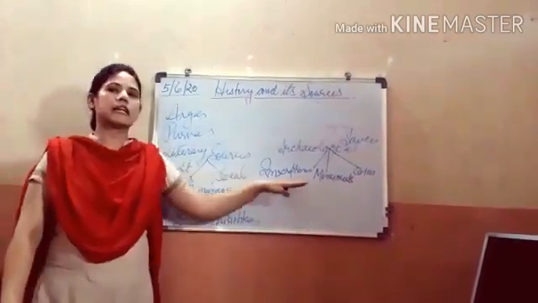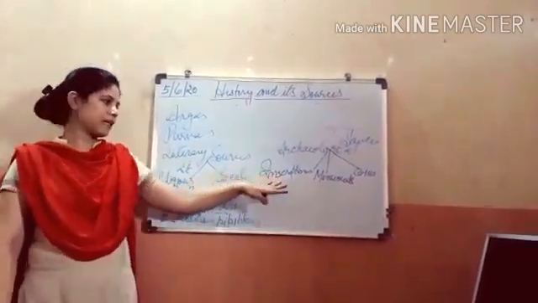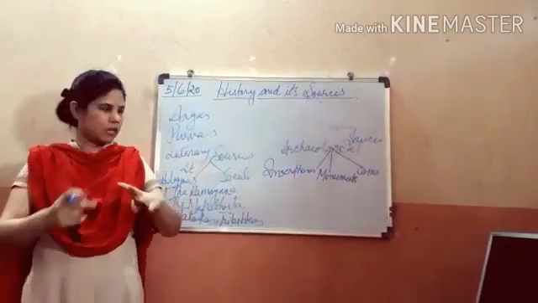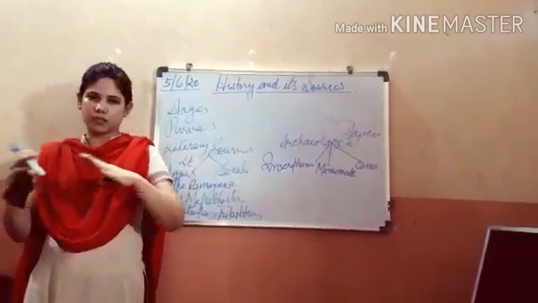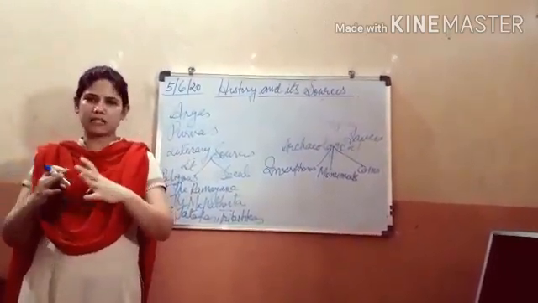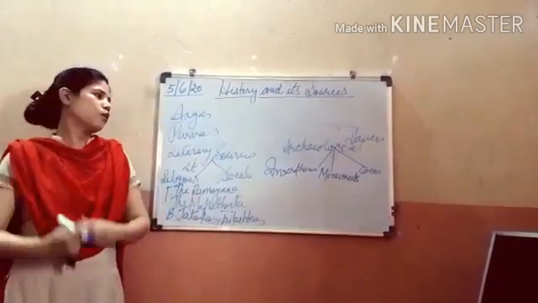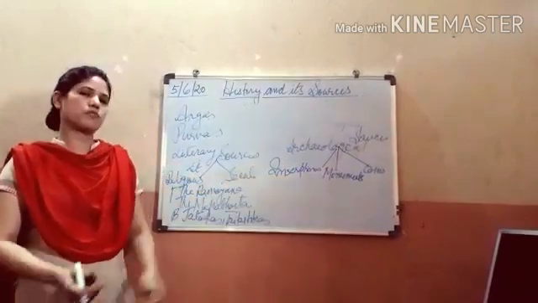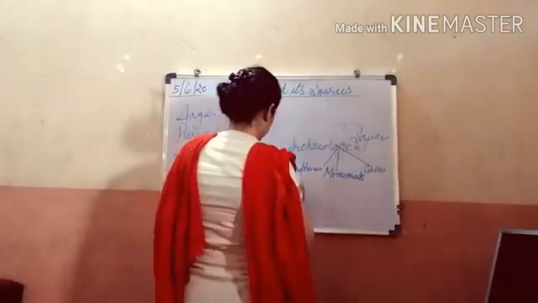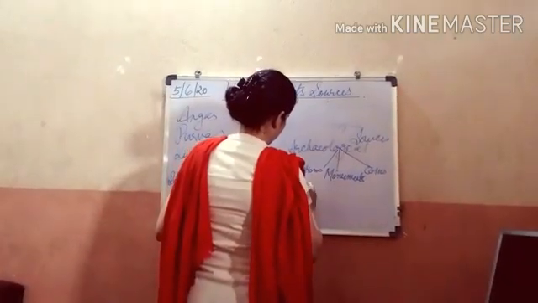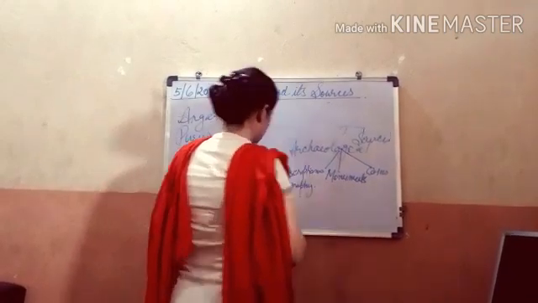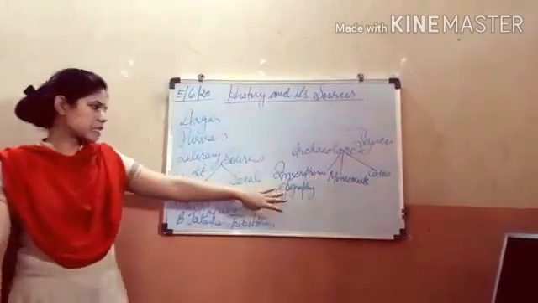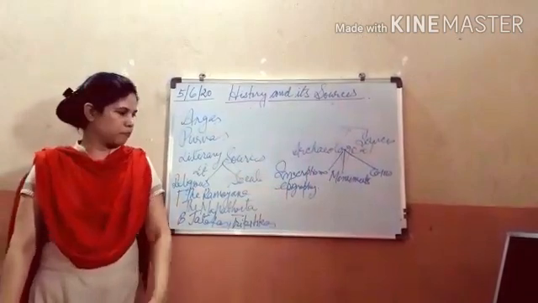Inscription is basically writing, because at that time paper was not invented, so the writing was done on the surface of bricks, walls, metals, pillars. The study of inscriptions is called epigraphy. The historians read these inscriptions and bring information before us.